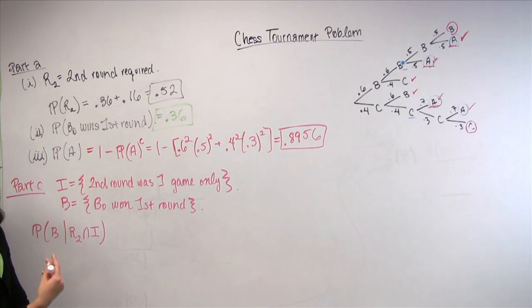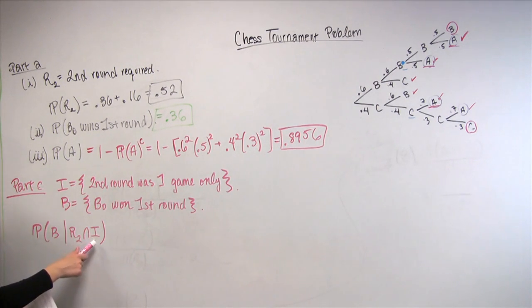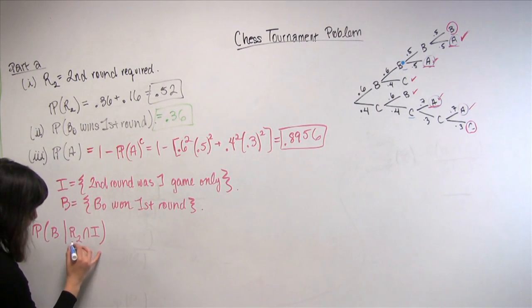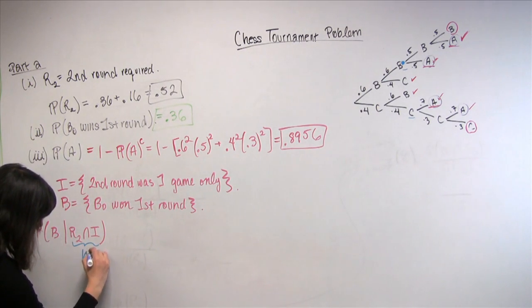My claim to you is that it doesn't matter, and the same exact definition applies, but we'll go through it slowly. So R2 is an event, I is an event, and we know that the intersection of two events is itself an event. So I'm going to make up a new letter, and I'm going to call this event W.